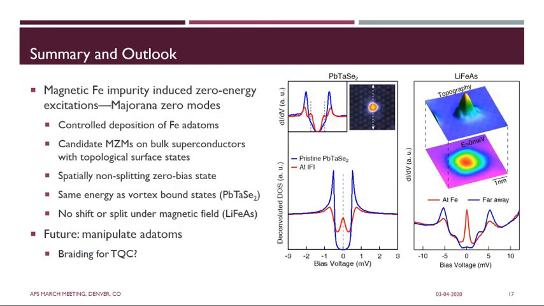So in summary, we have essentially found a field-free platform for Majorana zero modes by controlled deposition of magnetic adatoms onto topological superconductors, lead tantalum selenide and lithium iron arsenide. And these observed zero bias peaks exhibit all the properties of Majorana zero modes. A clear future direction is to manipulate and braid them, which is a necessary step for topological quantum computation.